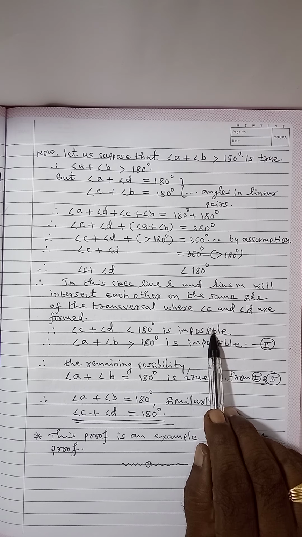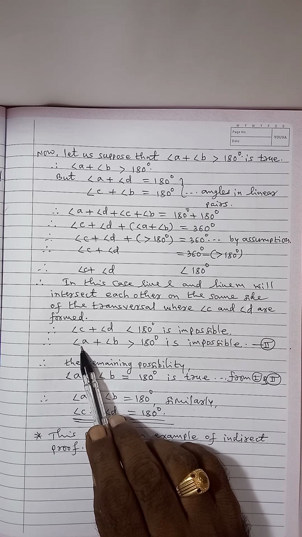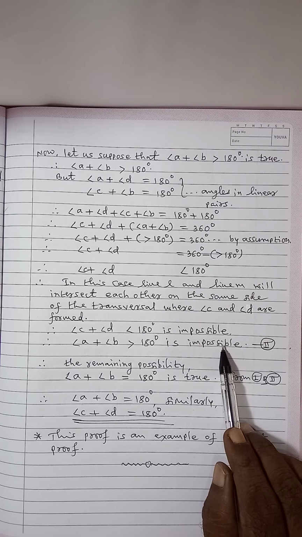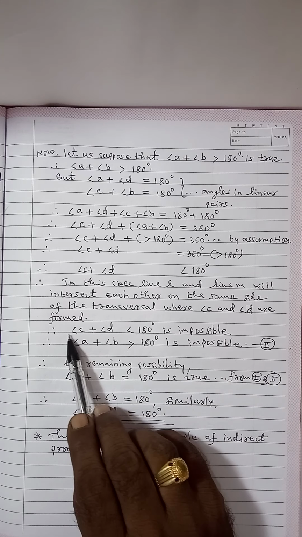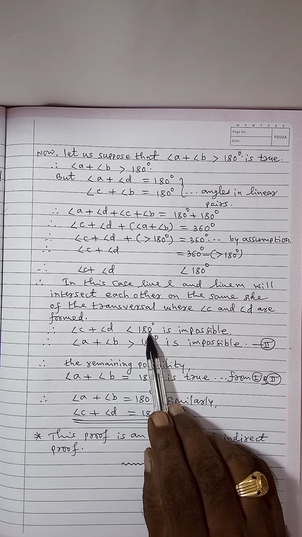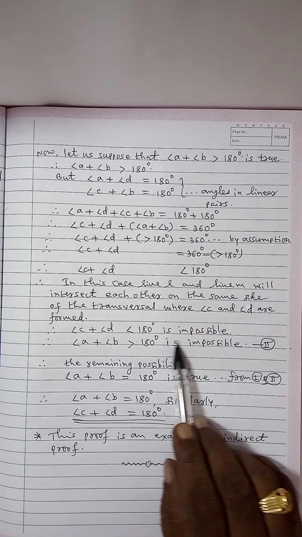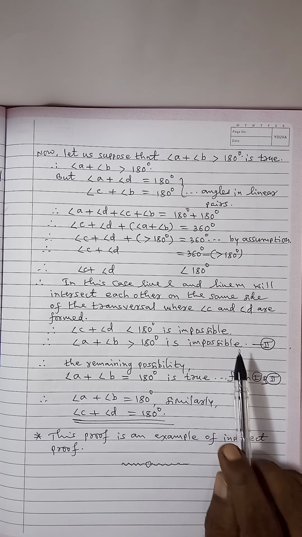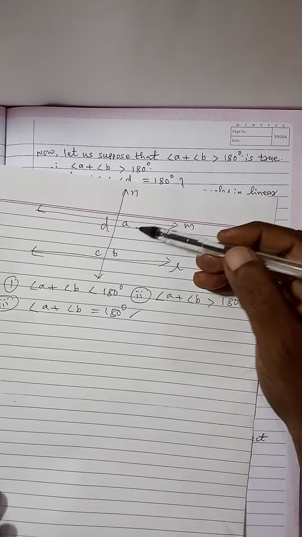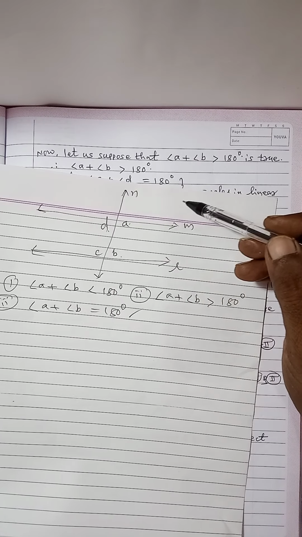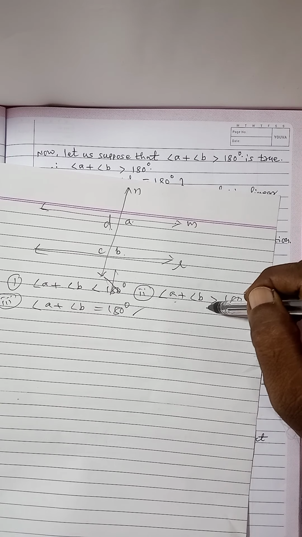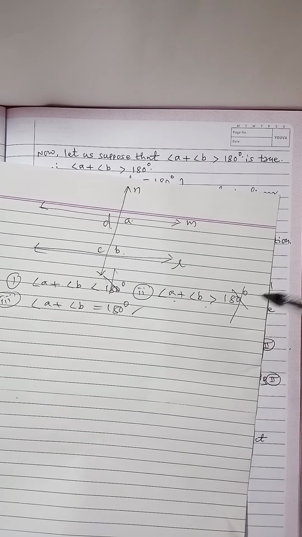This is not possible. It means angle A plus angle B greater than 180 degrees is impossible. We get this result here because we have assumed this, but this is not possible. It means this assumption is also not possible. So assumption number 1, angle A plus angle B is less than 180 degrees, is not possible. Angle A plus angle B, this one also not possible.